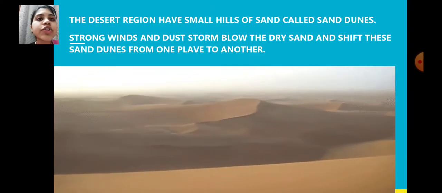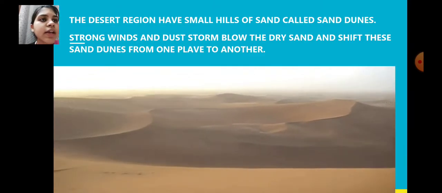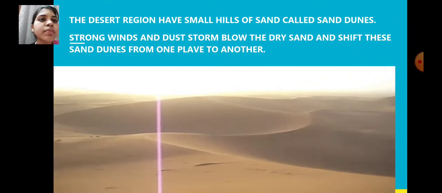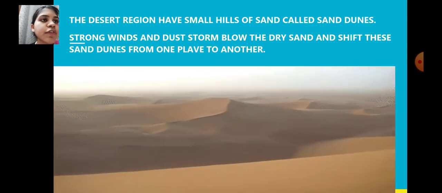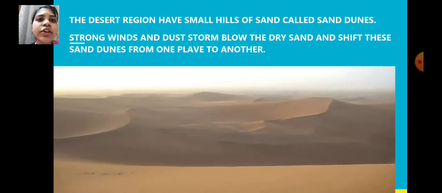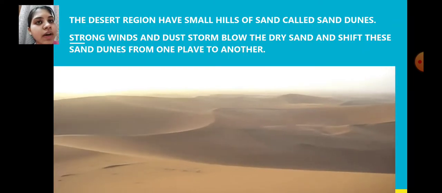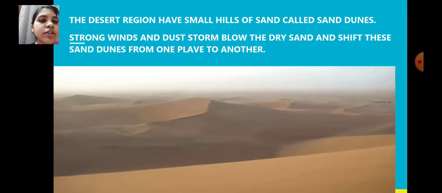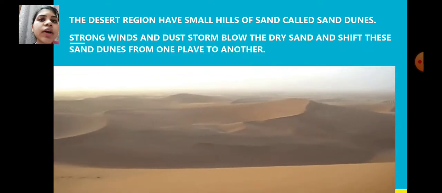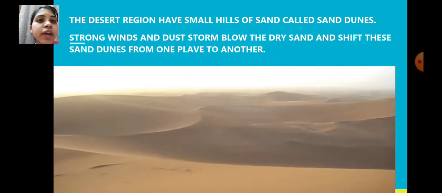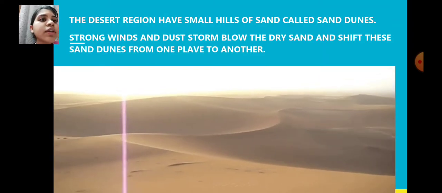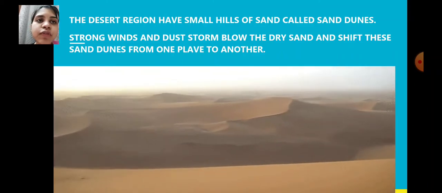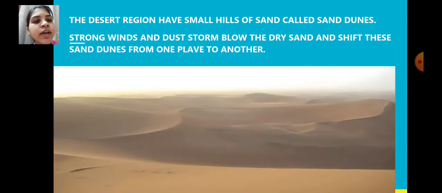The desert region has small hills of sand called sand dunes. Strong winds and dust storms blow the dry sand and shift these sand dunes from one place to another. And what is a sand dune? When the strong winds and dust storms blow the dry sand and put it in some other place, and it is deposited over there, that is known as a sand dune.